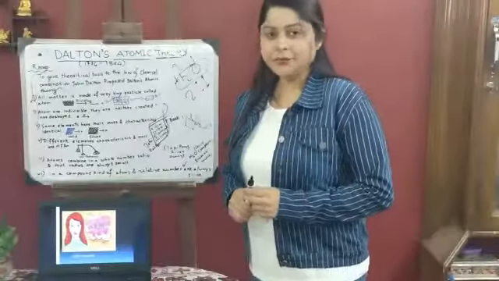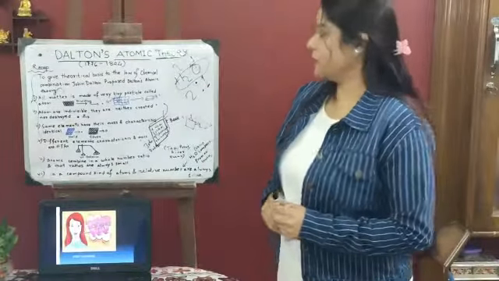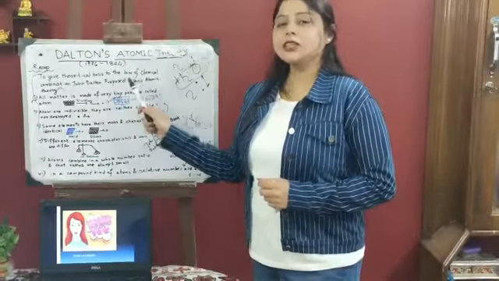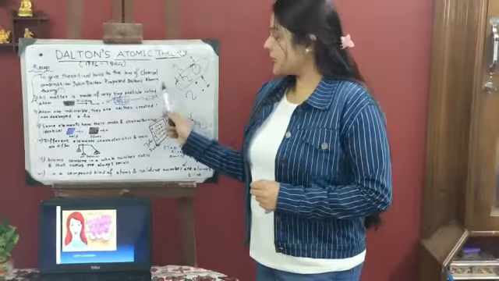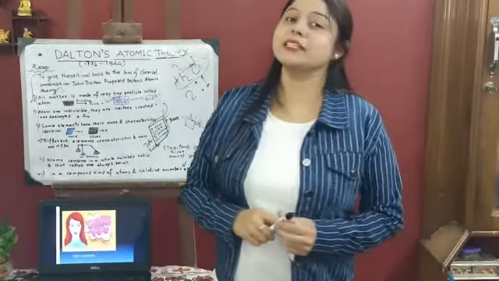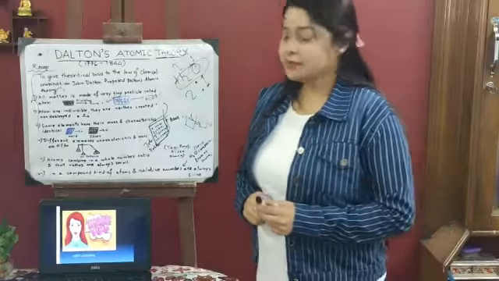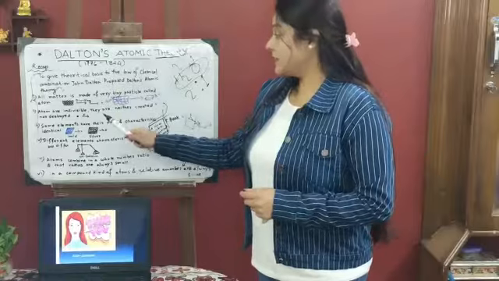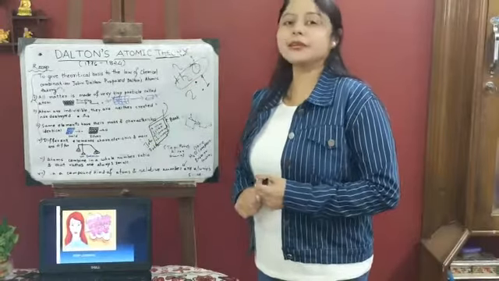So let's recap what Dalton said in his atomic theory. To give a theoretical basis to the laws of chemical combination, John Dalton proposed Dalton's atomic theory. In his first postulate, he said that all matter is made up of tiny particles called atoms. In the second postulate, he said that atoms are neither created nor destroyed during chemical reactions.